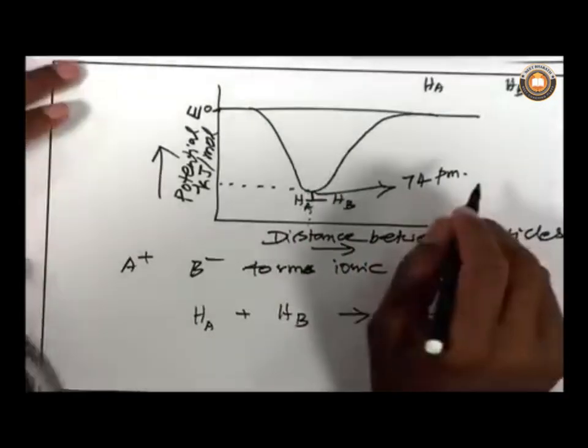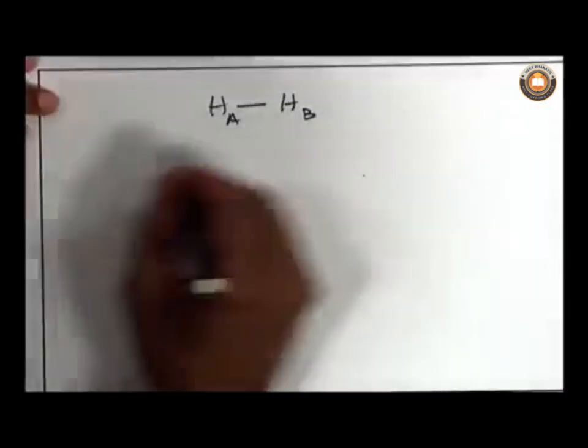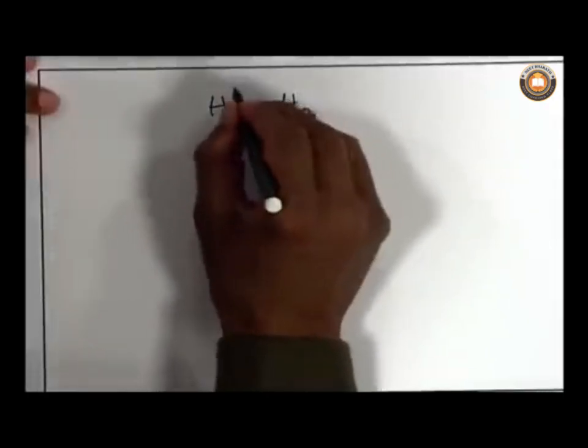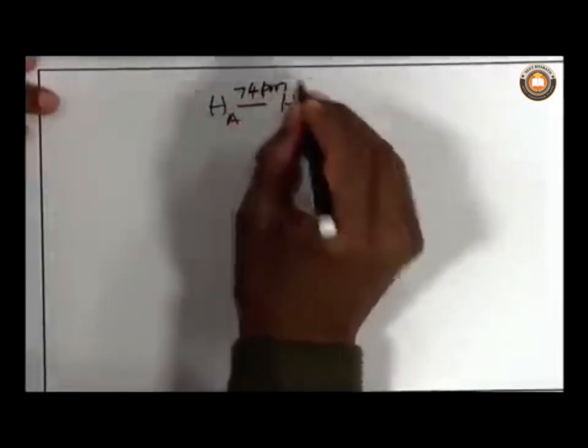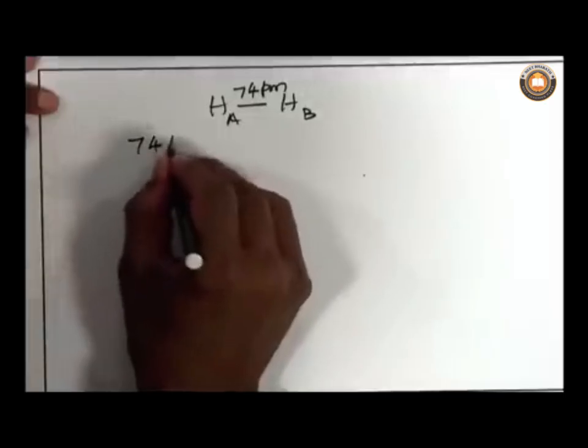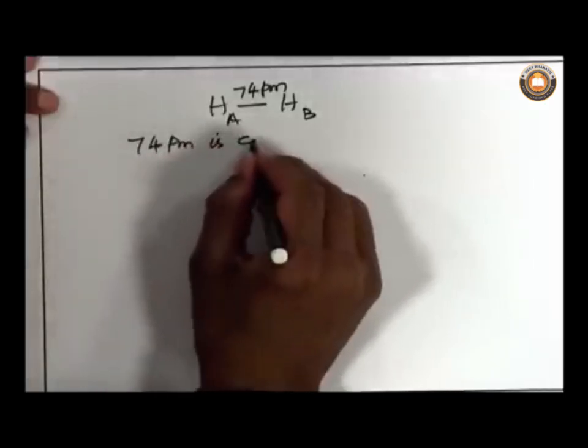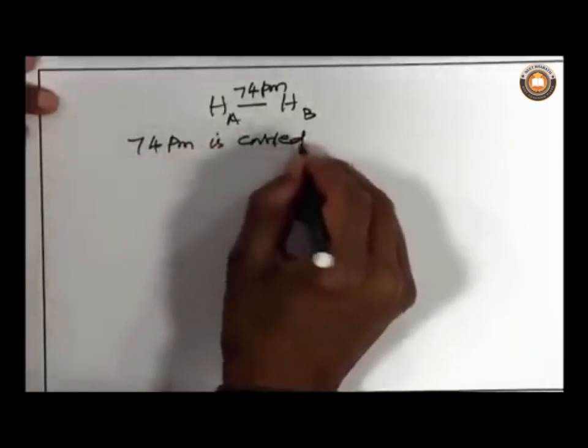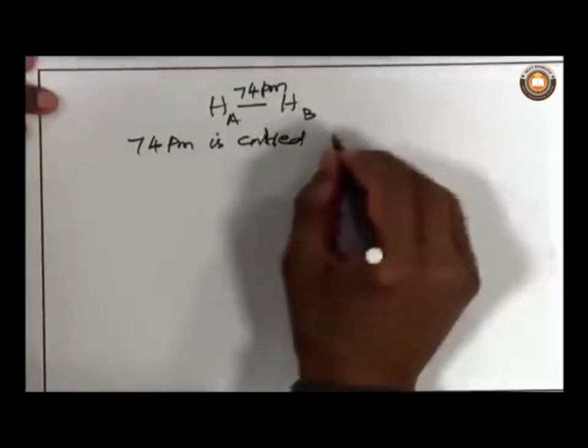So, that distance refers to the so-called bond length. The distance is 74 picometer. So, 74 picometer is called the bond length.